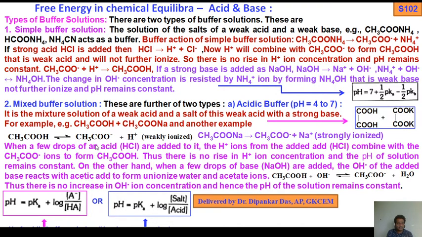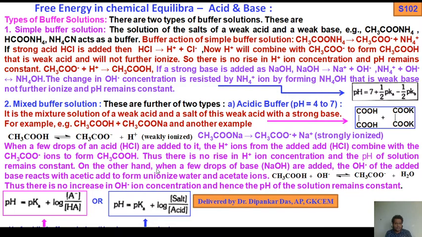Acetic acid dissociates into acetate ions plus H plus ions, weakly ionized as it is a weak electrolyte. But sodium acetate, being a strong electrolyte, dissociates into acetate ions plus Na plus ions, strongly ionized. When a few drops of an acid, HCl, are added to it, the H plus ions from the added HCl combine with the acetate ions to form acetic acid. Thus there is no rise in H plus ion concentration and the pH of the solution remains constant.